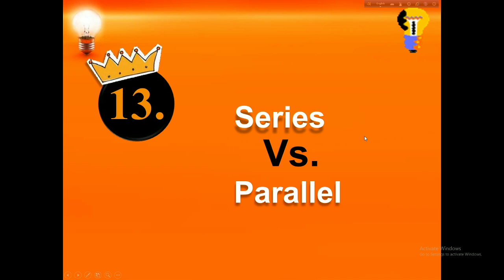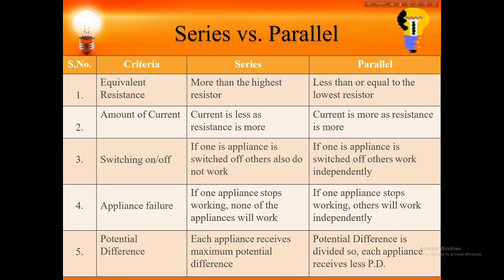Let's look at the difference between series and parallel. In series, if one appliance is switched off, the other also does not work. In parallel, if one appliance is switched off, the other works independently.